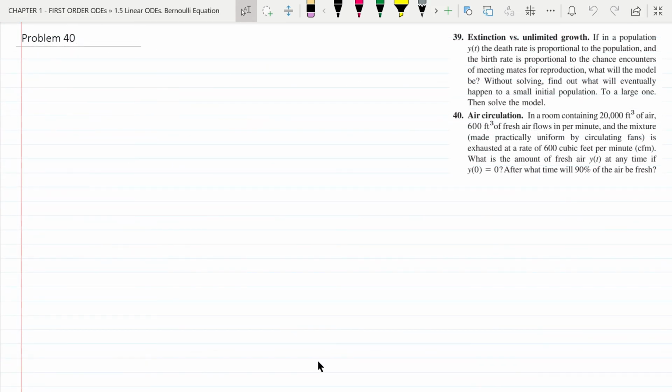Problem 40, air circulation. In a room containing 20,000 cubic feet of air, 600 cubic feet of fresh air flows in per minute, and the mixture, made practically uniform by circulating fans, is exhausted at a rate of 600 cubic feet per minute, or CFM. What is the amount of fresh air y of t at any time if y of 0 equals 0? After what time will 90% of the air be fresh? So let us write down the given data first.